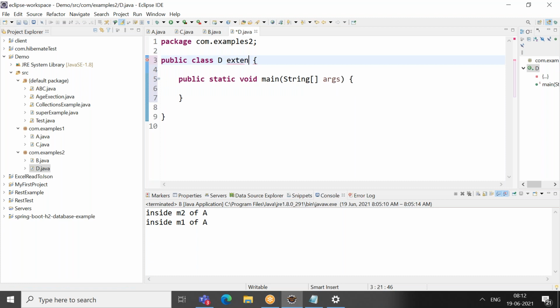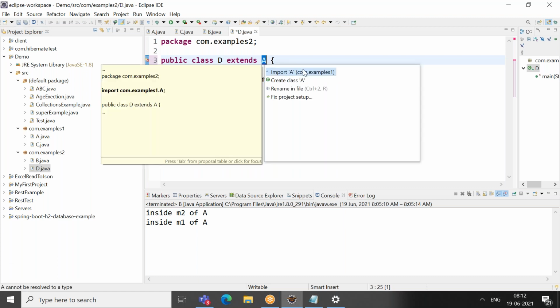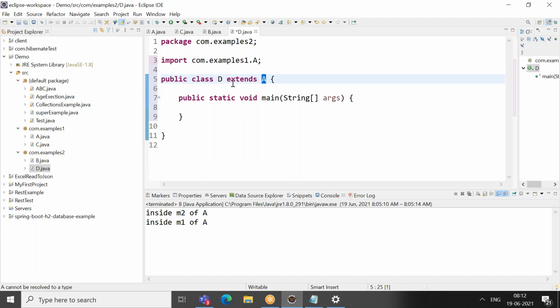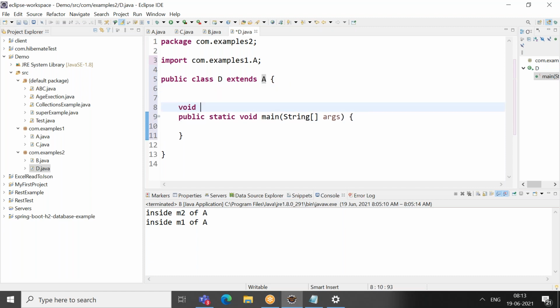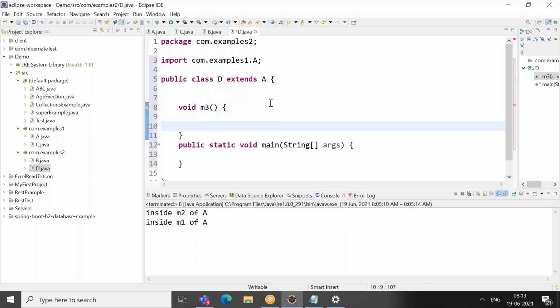What is an indirect way? If I have a child-parent relationship. If D extends A, now what happens? D is the child and A is the parent of this class. Assume that you have a void M3 method here, which is present in your class D.